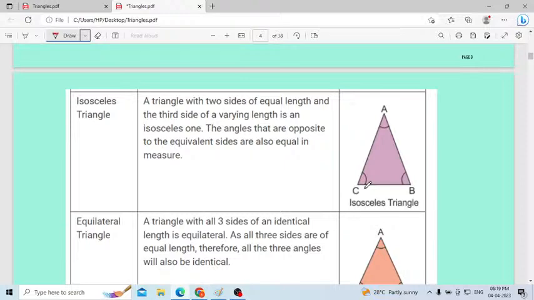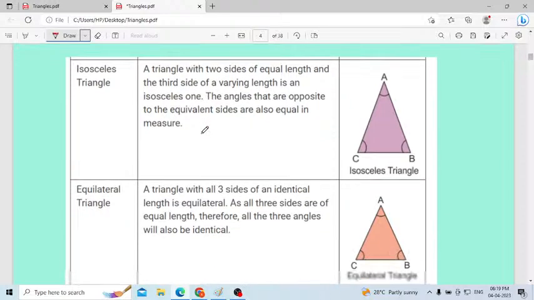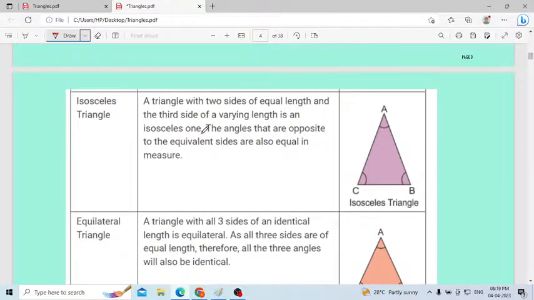Consider the next triangle, that is an isosceles triangle. You have to remember the name, that is very important. A triangle with two sides of equal length and the third side of a varying length is an isosceles one. In the isosceles, two sides are equal. Maybe this side is equal to this side, AC is equal to AB. Any two sides are equal. A triangle with two sides of equal length, the third side of a varying length. The third one is the different one. BC is the different one here.